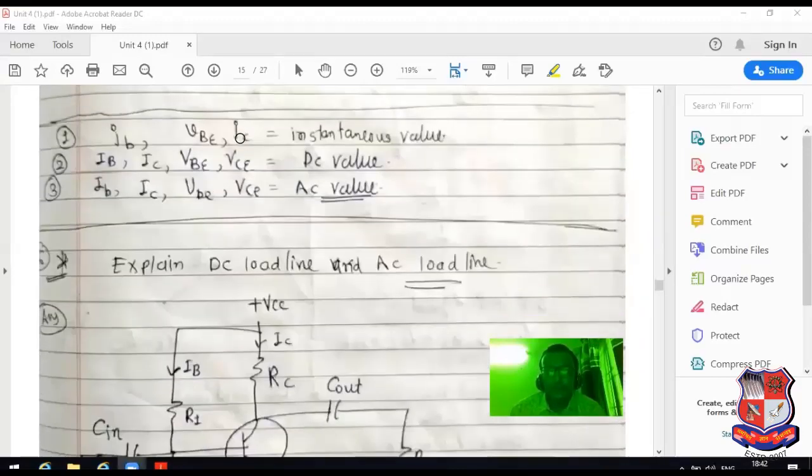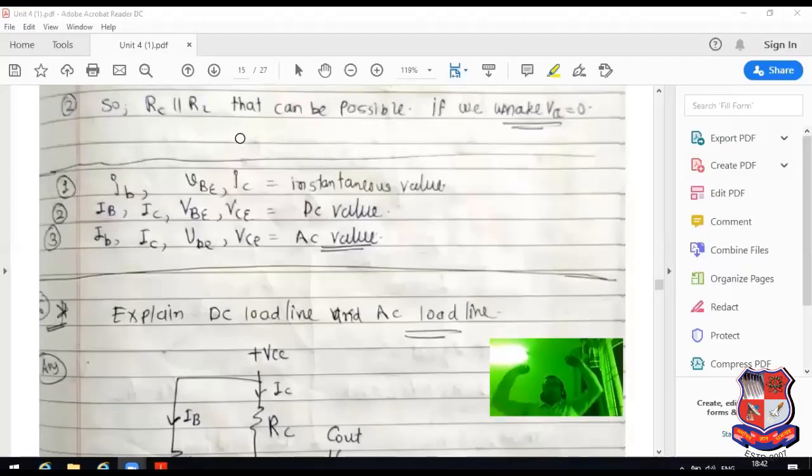See, this complete topic is complete. In this topic, you have to be able to understand the meaning of the DC equivalent circuit of an amplifier and the AC equivalent circuit of an amplifier. It is just used to determine the voltage gain and current gain of the amplifier, nothing else. Now this is the most important point, and related to this, definitely an MCQ will be asked in the examination.